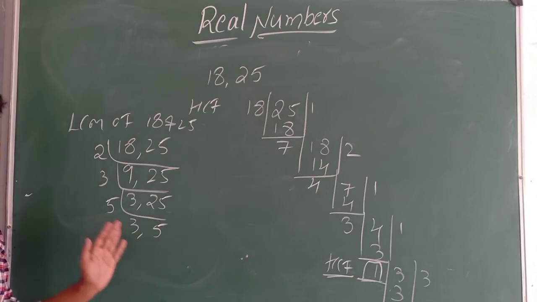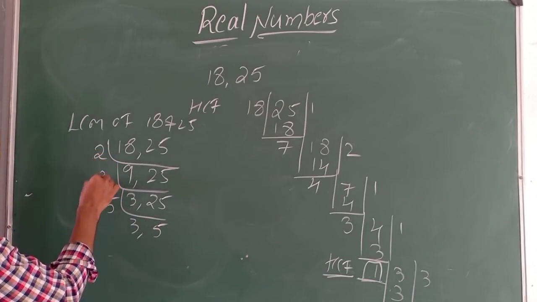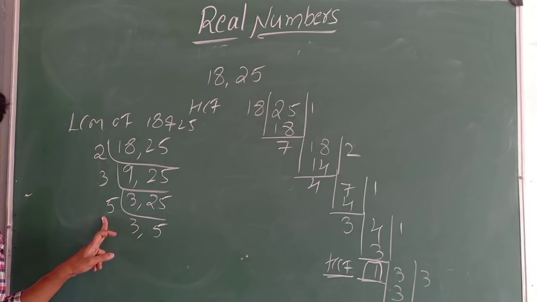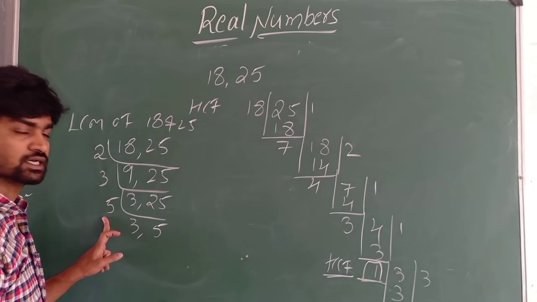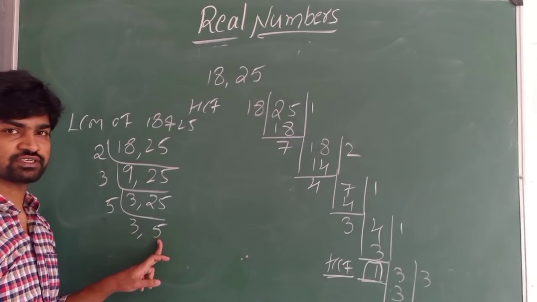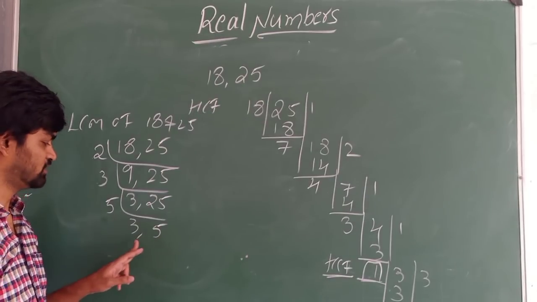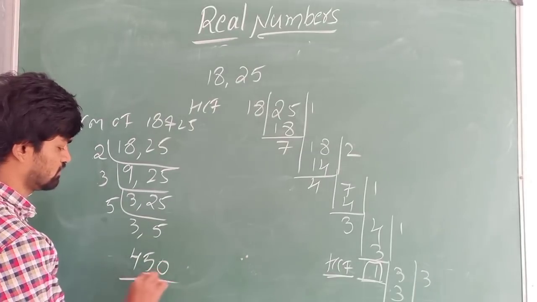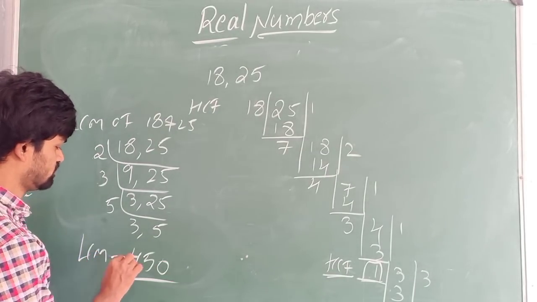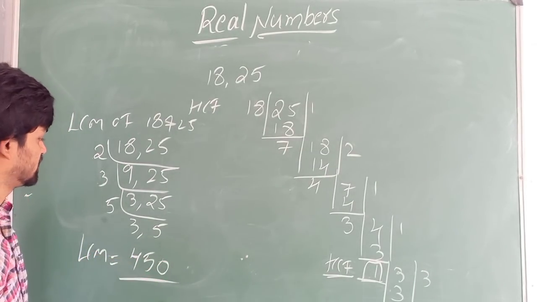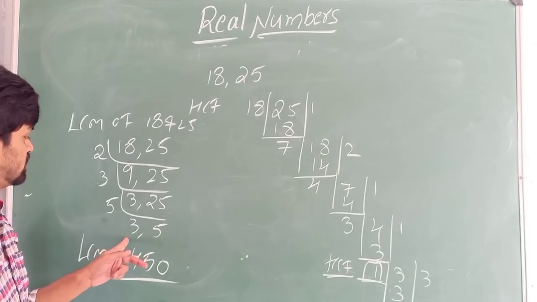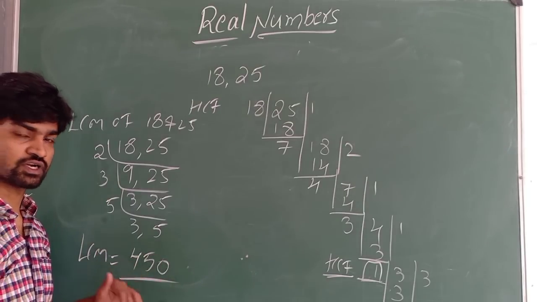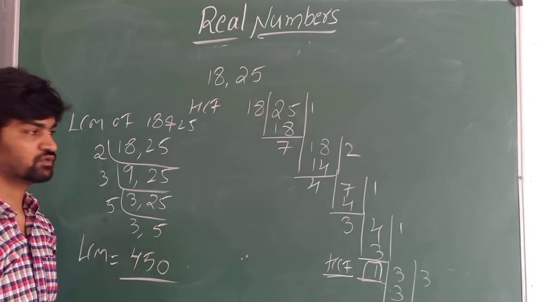So we have to multiply everything. 2 3s are 6. 6 5s are 30. 30 5s are 150. 150 into 3 is 450. So our LCM is 450. Let us check my multiplication one more time. 15 into 10, 150. 150 into 3 is 450. So correct. Our LCM is 450.